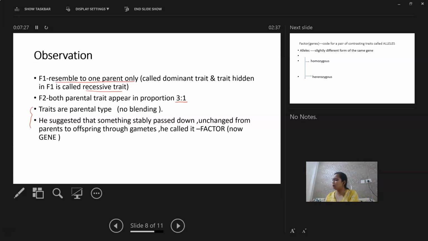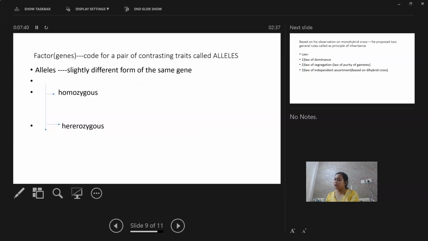So he strongly suggested that something stably passed down unchanged from parents to offspring through gametes, and he called it factors. Nowadays, this factor is called a gene. So factors or genes code for a pair of contrasting characters, and these are called alleles. Alleles are slightly different forms of the same gene.